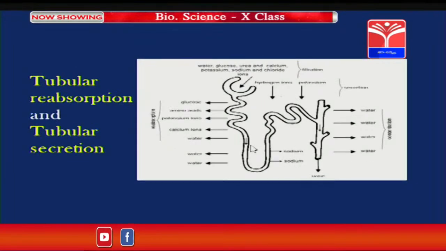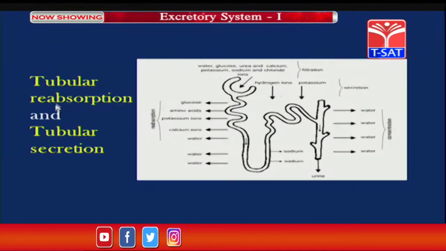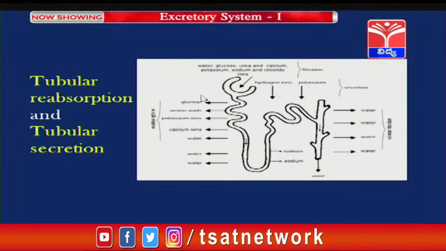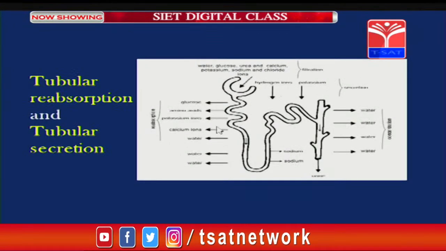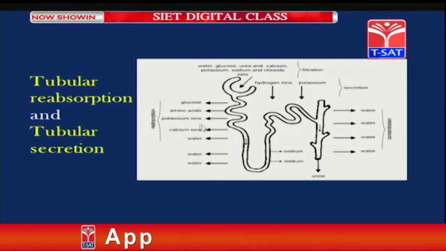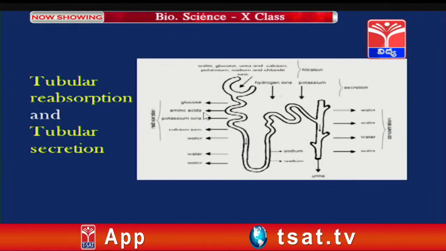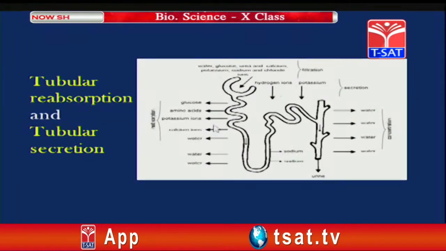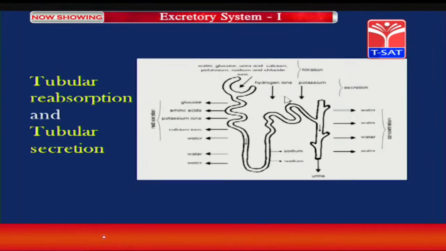So, this is the picture showing the process of reabsorption and secretion. These arrows which are showing towards the outer side from the renal tubule represent the process of reabsorption, whereas the downward arrows indicate the process of secretion.